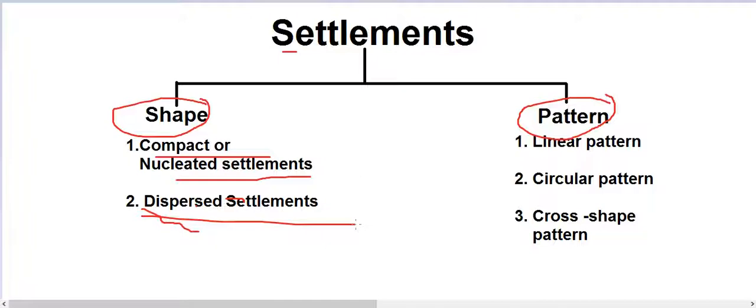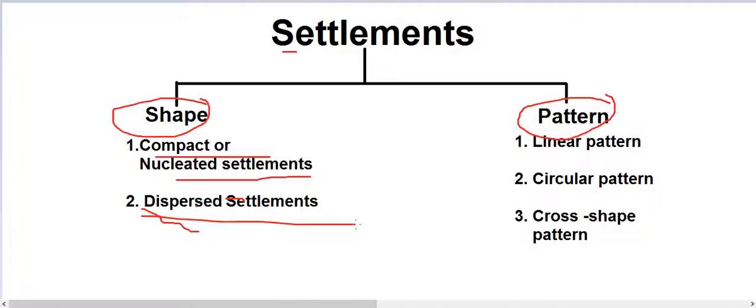Second is dispersed settlement. In these settlements, houses are spaced far apart from each other, often integrated with the fields. Cultural features such as a place of worship or a market bind these settlements together. You will find this kind of settlement on mountains and hill areas.